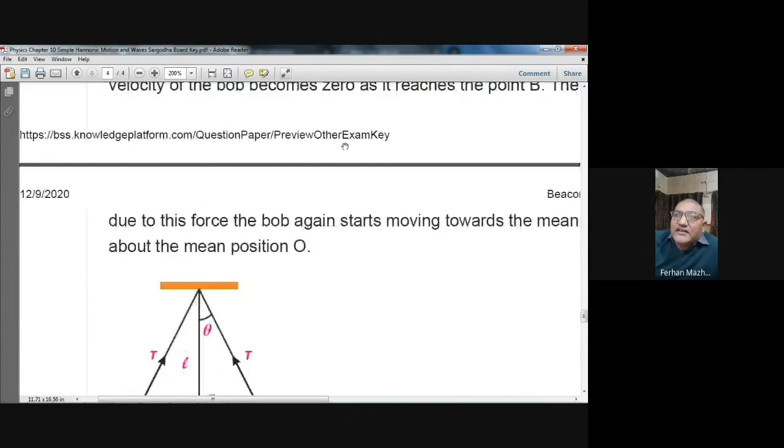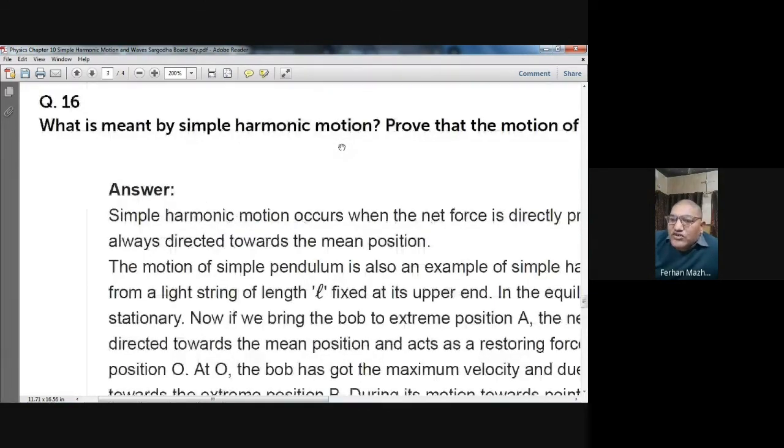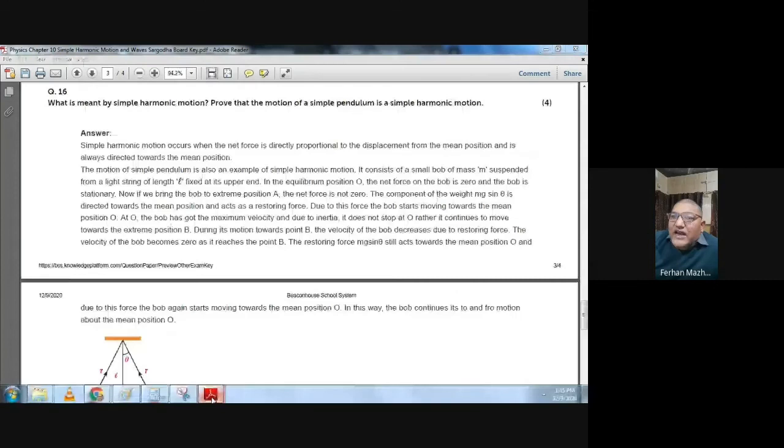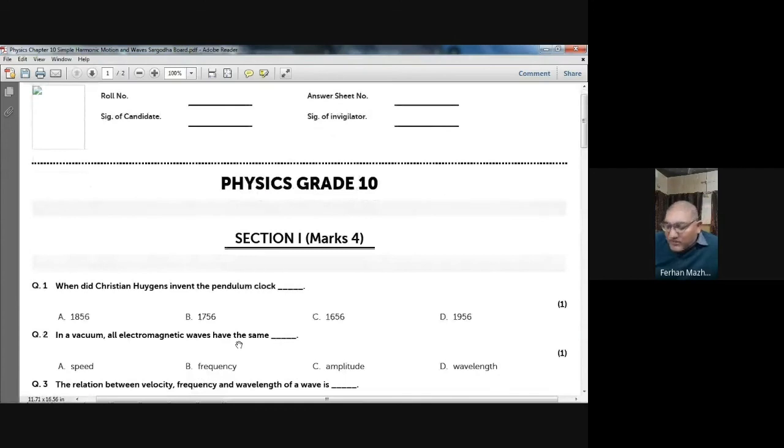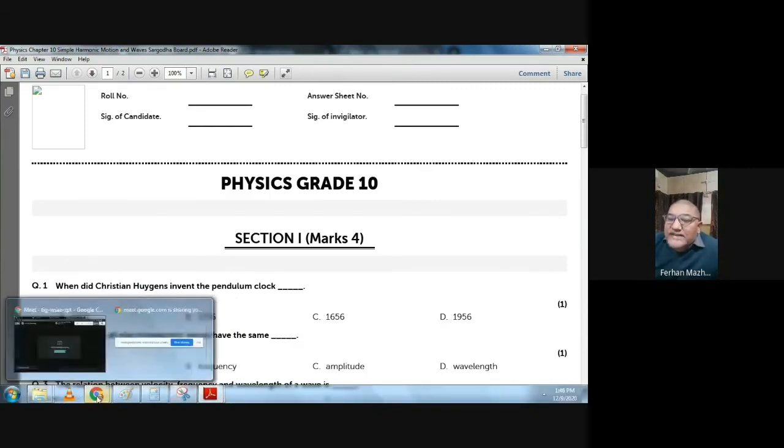So that's it for today. We have discussed this assessment, and this assessment was about chapter number 10 of the 10 matric physics. The name of the chapter is simple harmonic motion and wave motion. And we are doing these question answer sessions to prepare our students for the matric exam. So I hope that this is helpful for you in preparing for your exam.